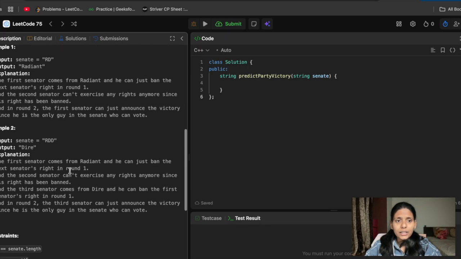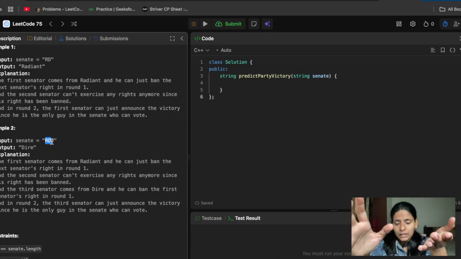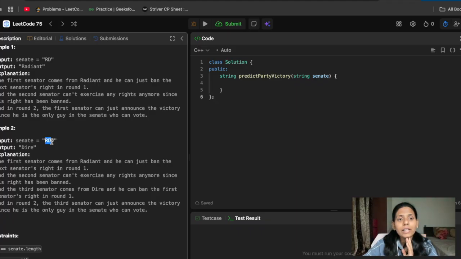Then we have RDD. First one came, R. R came and he killed D, he banned all the rights of D. Then after R, it is round one. Basically, what they are saying here is that in round one, all the Radiant and all the Dire soldiers in that string will be considered first. And the ones who remain will participate in the next round.